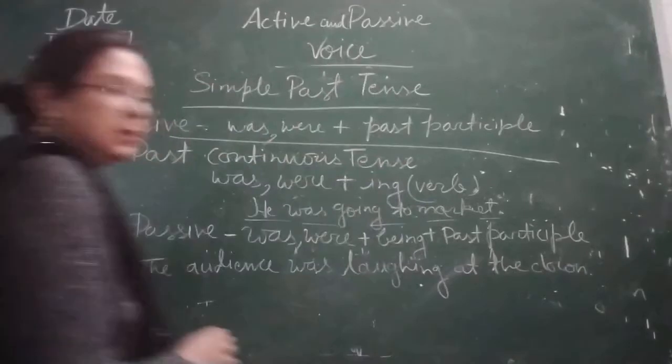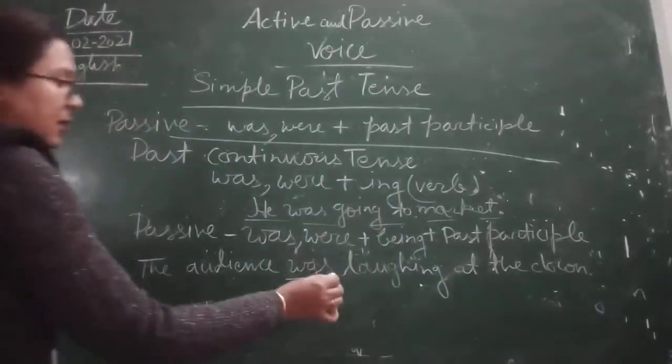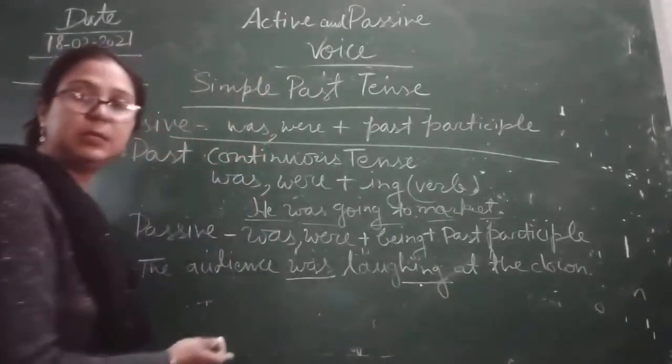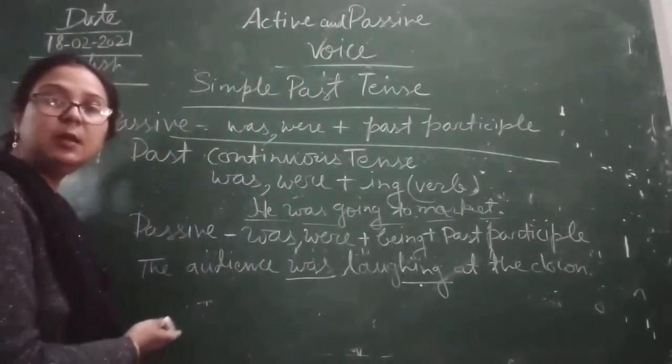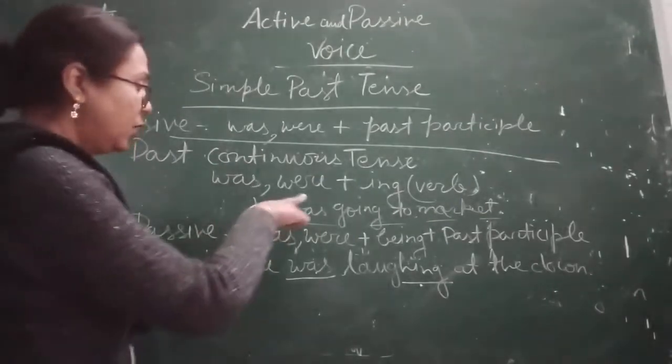Children, this is active voice. Here you can see was is there and ing is used, so this is active voice in past continuous tense. Now how will we change it according to the rule?